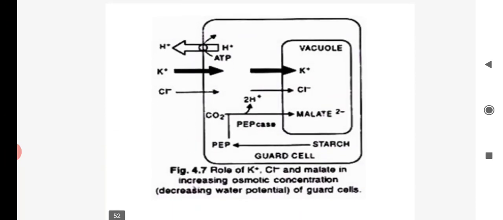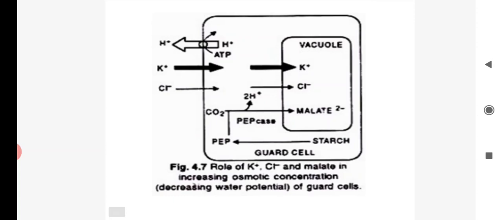Malic acid dissociates into malate ion and a proton, as given in the figure. A simple mechanism is given. What actually happens in a guard cell in the daytime? Let's see. Cl minus ion intake, K plus ion intake, and H plus ion goes outside, using energy.